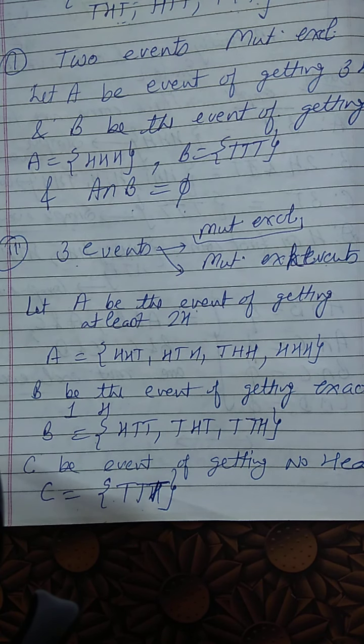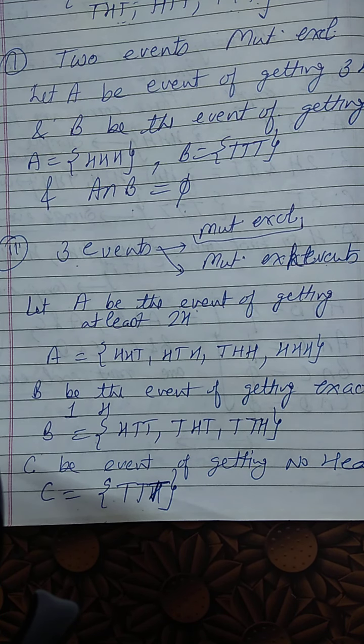Sum number 6 already I gave for the homework. Sum number 7 is again based upon sum number 6 only, and we have to state true or false and give reasons for your answer. First is A and B are mutually exclusive. Now what is A event? A event is defined as getting an even number on the first die, and B event is getting an odd number on the first die. Definitely on the first die, odd and even numbers cannot come simultaneously. So yes, it is true, A and B are mutually exclusive.